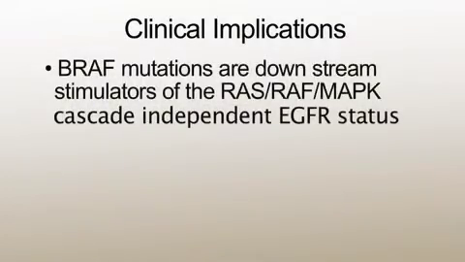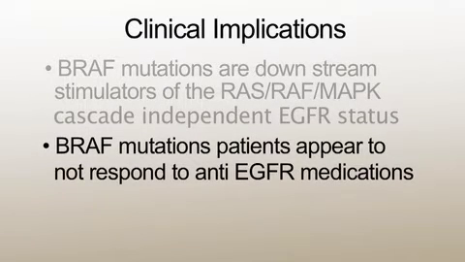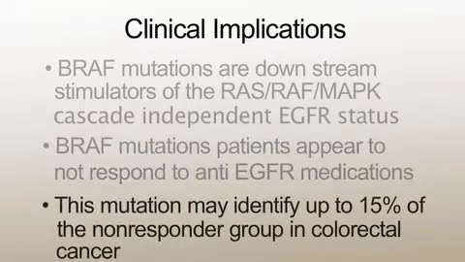That is because BRAF mutations are downstream stimulators of the RAS-RAF MAPK cascade. And once the BRAF mutation has been activated, the cascade is activated independent of EGFR status. BRAF mutation patients appear not to respond to anti-EGFR medications. This mutation may identify up to 15% of non-responders in the colorectal cancer group.